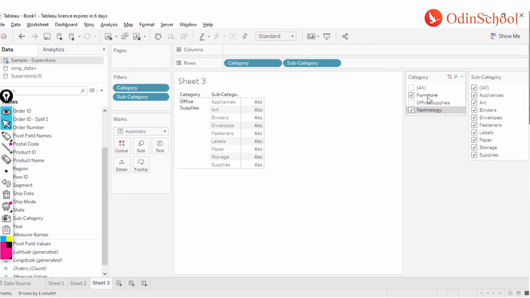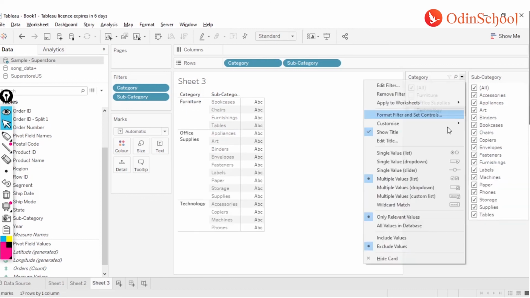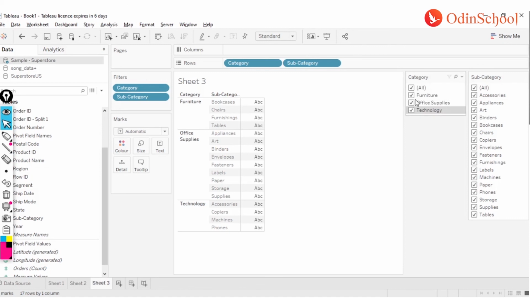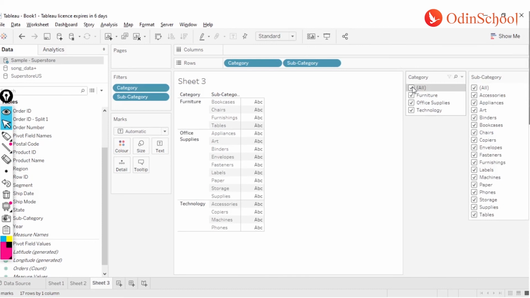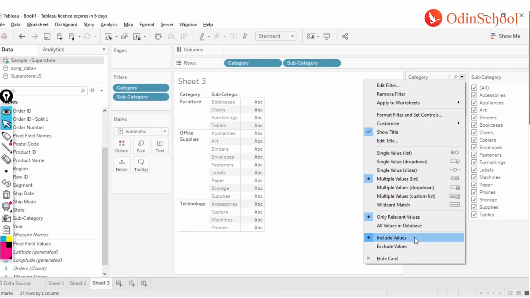So we can simply use include, and your user can just uncheck these values, keep office supplies, and make it look more beautiful. If you do not have an alternative and your client needs it, you can certainly use exclude, but again, it's not a very good behavior to keep.